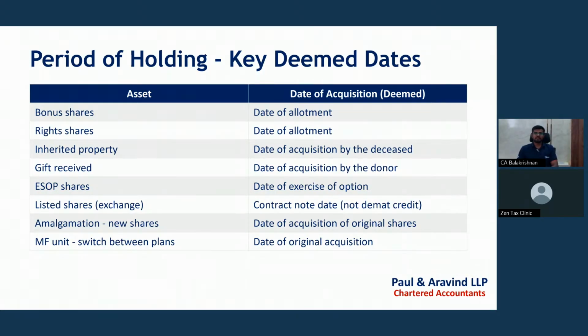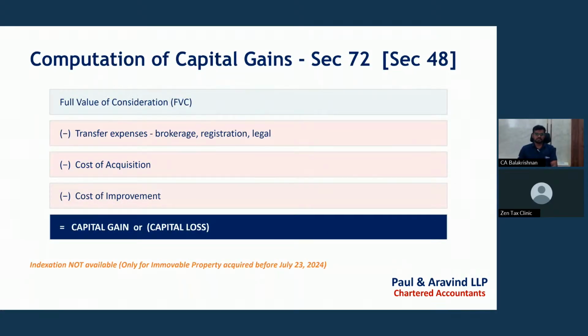And amalgamation. For new shares, the date of acquisition shall be that of the original shares, because amalgamation means one company shall be amalgamated into another company, then existing company shares are not going to be valid and new shares shall be issued by the amalgamated company. In such a case, we can take the period of holding from the original company's acquisition date. For mutual fund switching between plans, the original acquisition date needs to be considered.